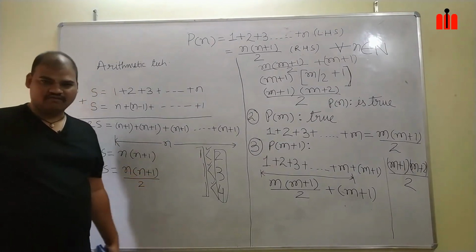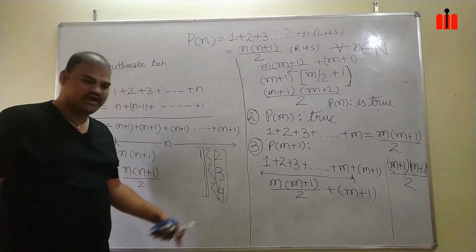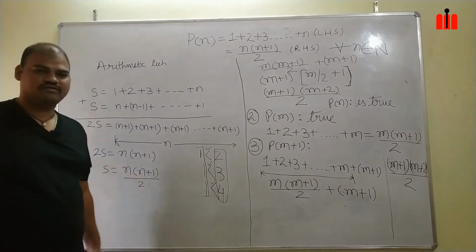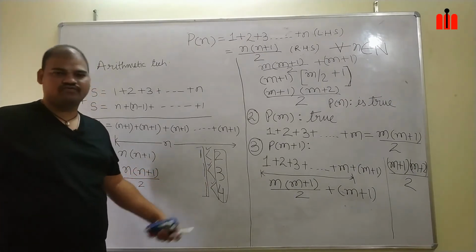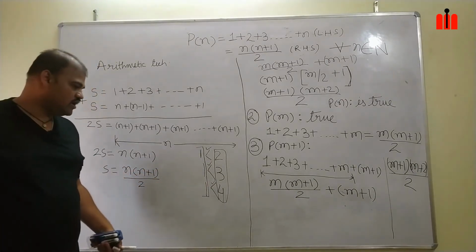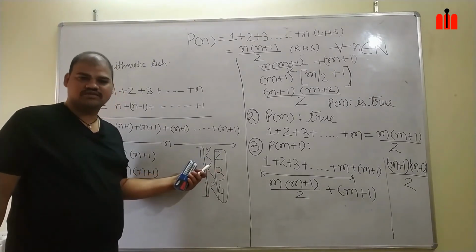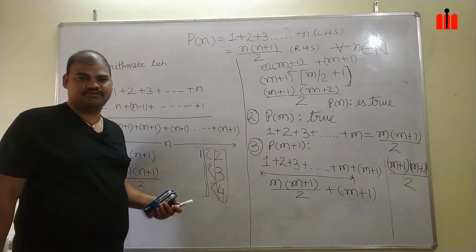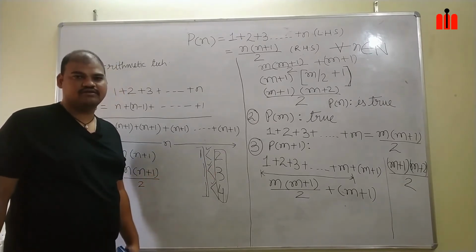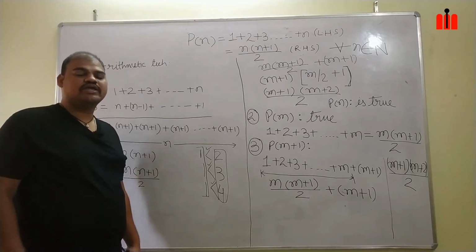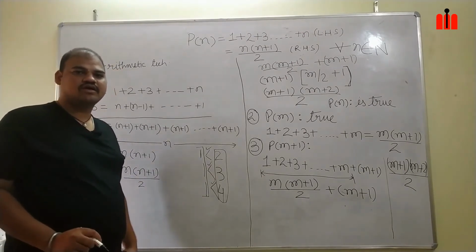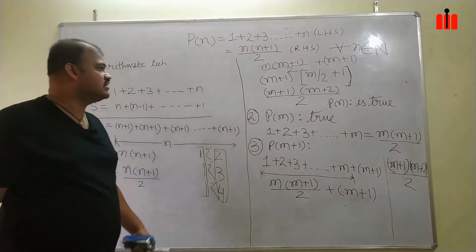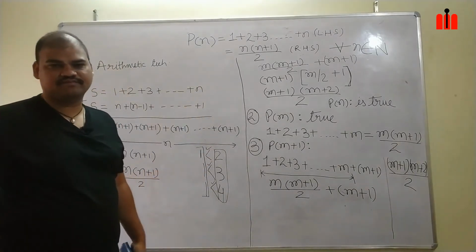Here LHS is 1, and in RHS it may be 2, 3, or 4. So whenever we don't know what my RHS is, we can't prove the statement when there is an inequality. Therefore, even in arithmetic type of proof, RHS becomes the essential part whenever there is a sign of inequality. Okay?